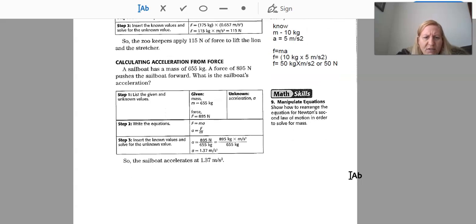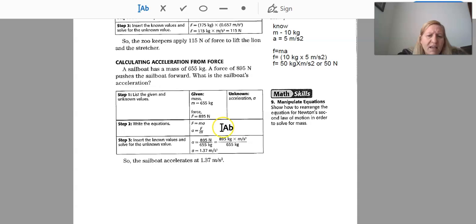Calculating acceleration from force. A sailboat has a mass of 655 kilograms. A force of 895 newtons pushes the sailboat forward. What is the sailboat's acceleration? So what is it that we know? We know that we have 655 kilograms. We also know that our force is 895 newtons. What we want to find out is acceleration.